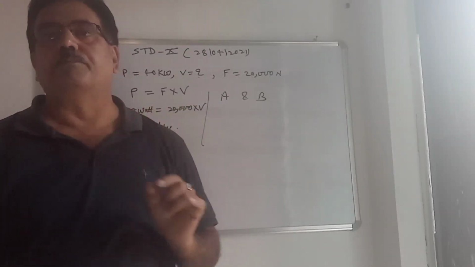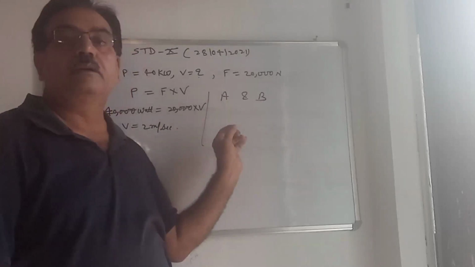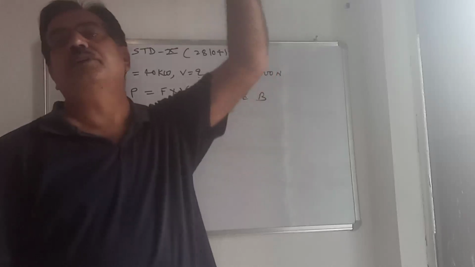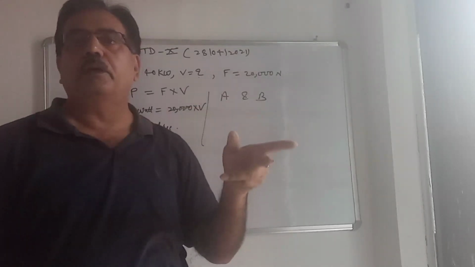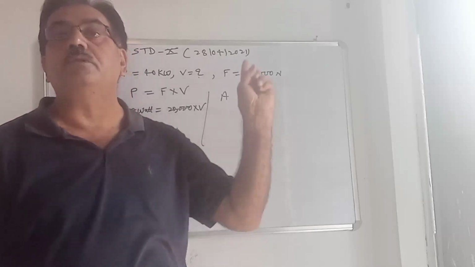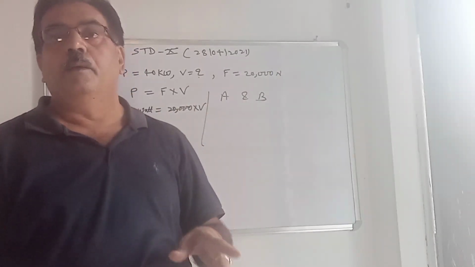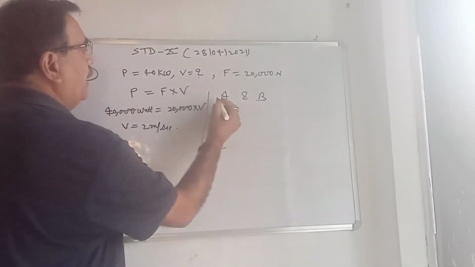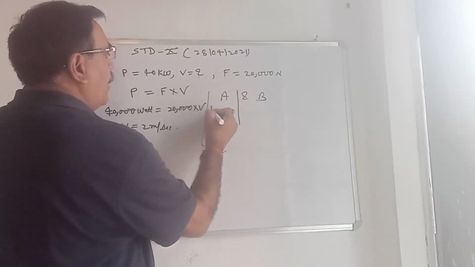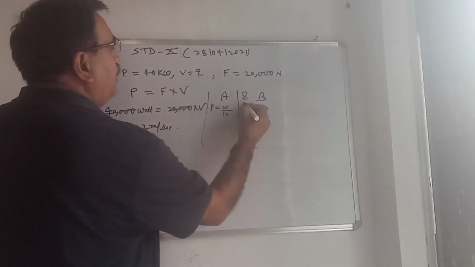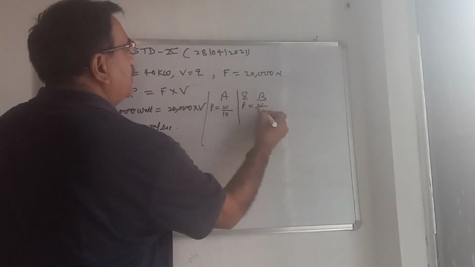Answer of this type of question: for the work, since both are climbing up the stairs, they are doing the same work. So work done by A and B will be 1:1. But time will be different. For A, power is equal to work, which is same, by time 10. For B, work is same, time is 20.